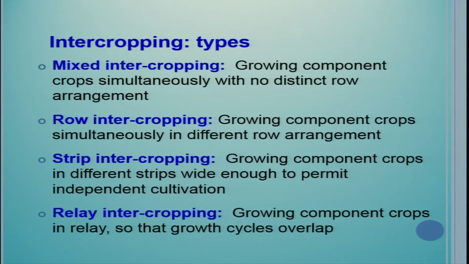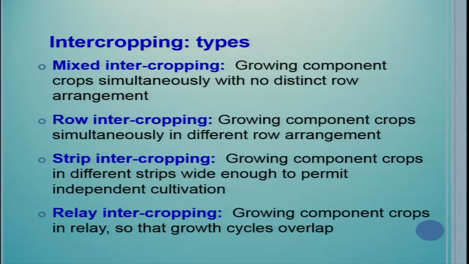Now see, there are different kinds of intercropping system. Mixed intercropping, it is growing component crops simultaneously with no distinct row management. Row intercropping, growing component crops simultaneously in different row arrangement. Just as I told you, we can have 3 rows of one crop, 4 rows of another crop. It is maybe sometimes common in mustard wheat. Mustard wheat system, you can take 4 rows of mustard and then 8 rows of wheat, something like that. Some ideal row ratios are there. You can know from the literature for different regions.